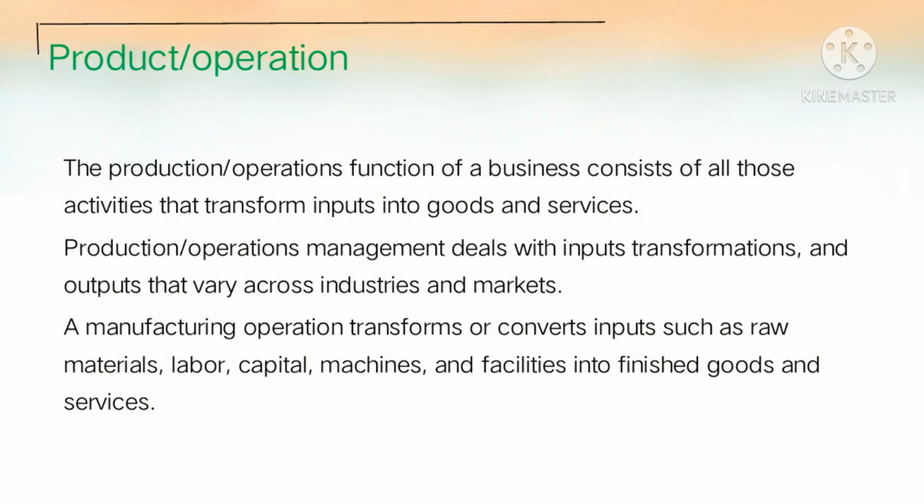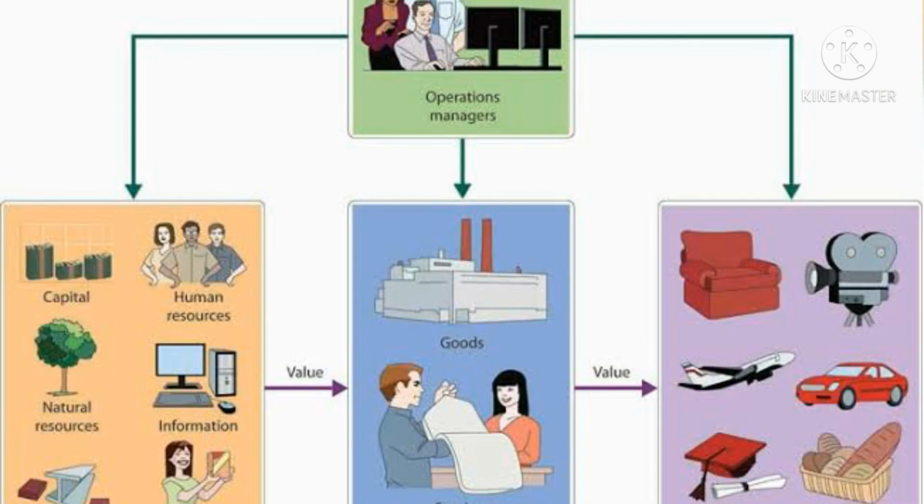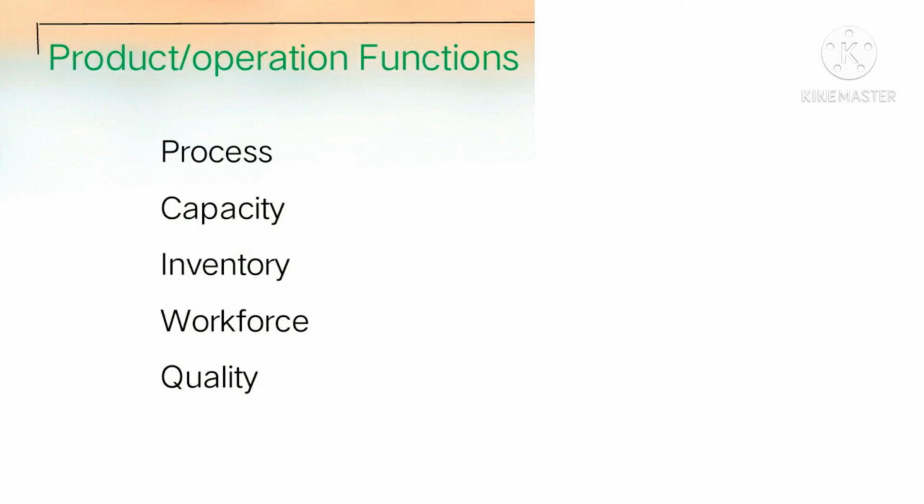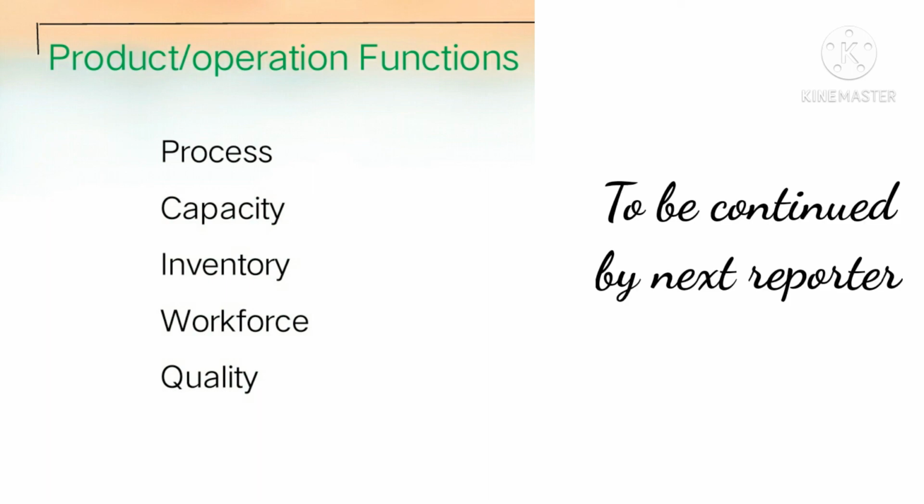Let us now move on to production operation. The production operation function of a business consists of all those activities that transform inputs into goods and services. The production management deals with inputs transformation and outputs that vary across industries and market. The functions involved in operation or production are process, capacity, inventory, workforce, and quality.